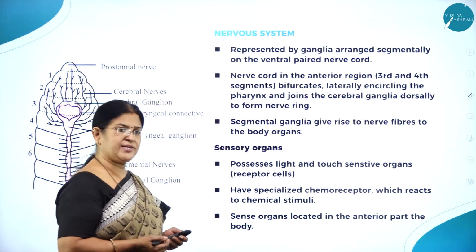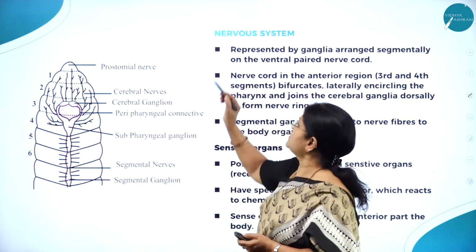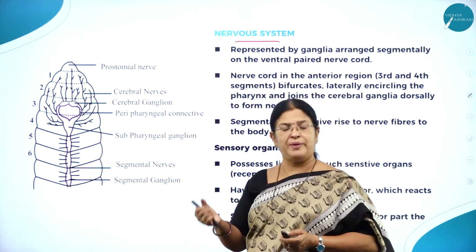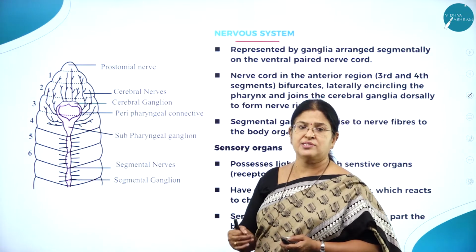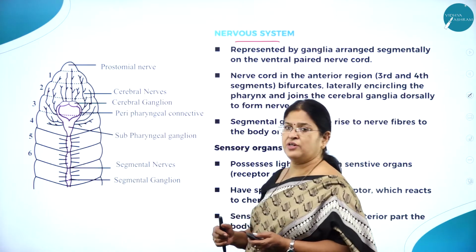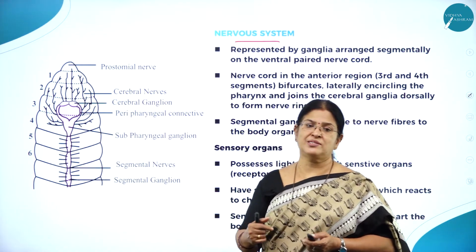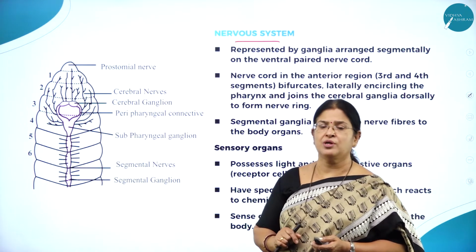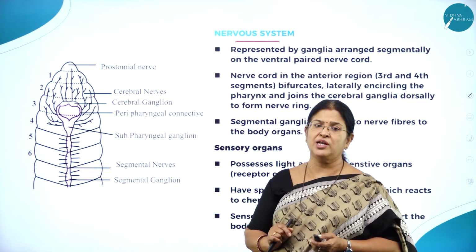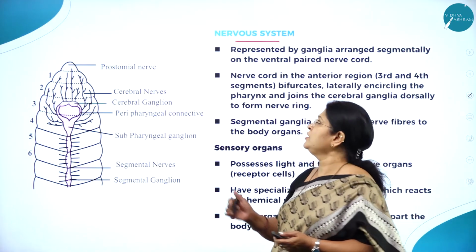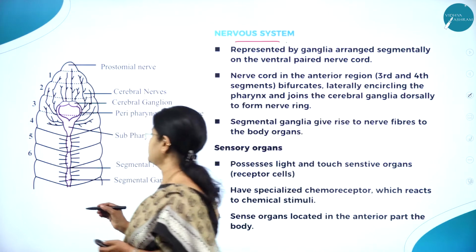Then moving on to the next very important system, that is the nervous system. Just like the digestive system, the blood vascular system and the excretory system, even the nervous system is very unique in the case of earthworm. As I keep telling, that is the reason why this animal is selected for the type study, because the body functions and the systems found in this animal are something very unique. So moving on to the nervous system, here you can see the beautiful picture of the nervous system.